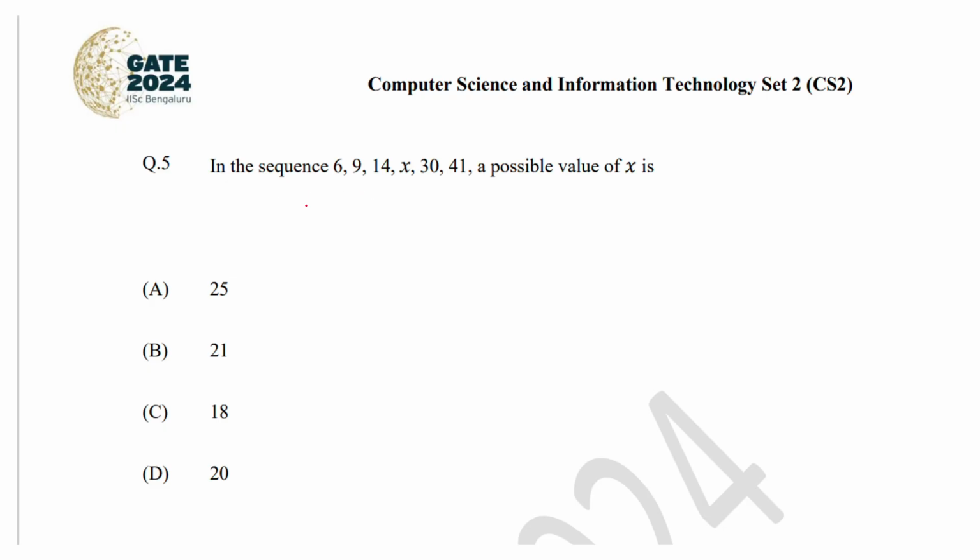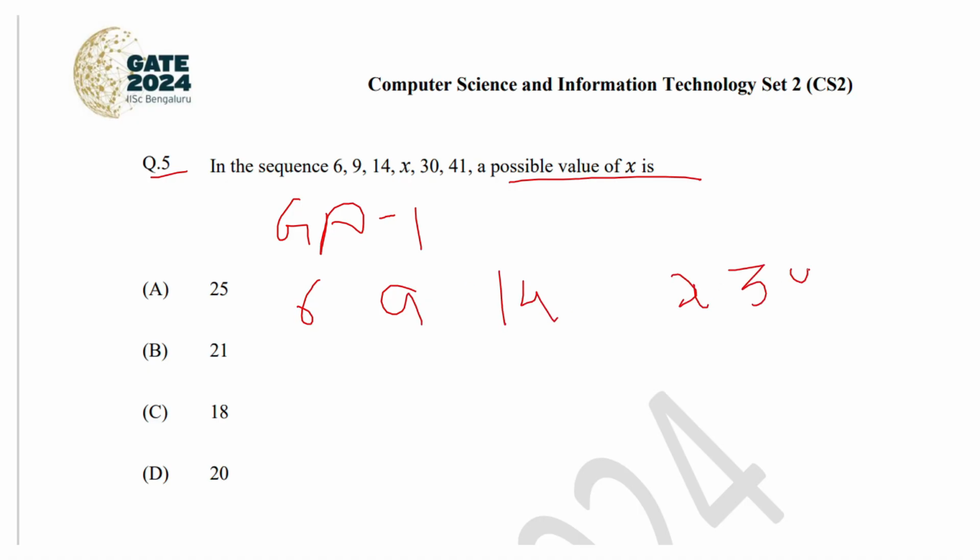Hello everyone. This is General Aptitude GATE CSE Set 2 question number 5. This is a 1 mark question. They have given a sequence, a list of numbers, and we need the possible value of x. The list of numbers is 6, 9, 14, x, 30 and 41. One thing to notice is the given numbers are in increasing order.